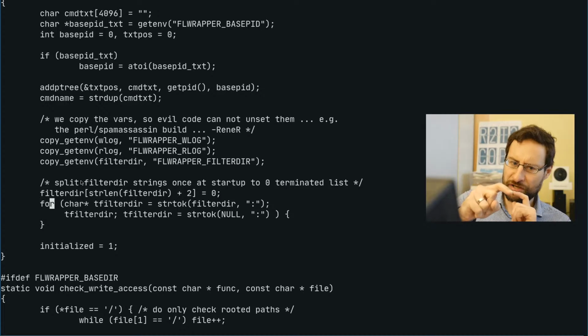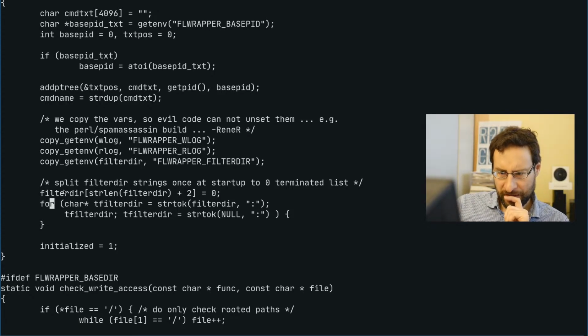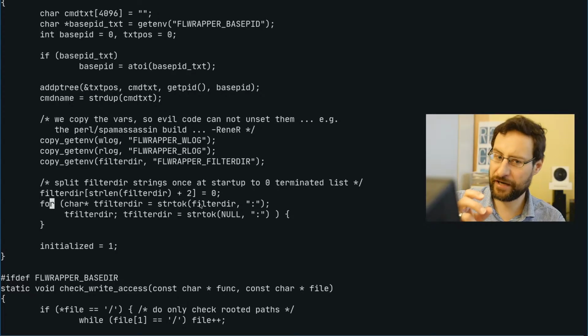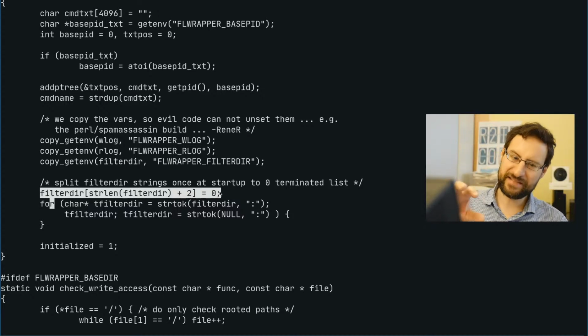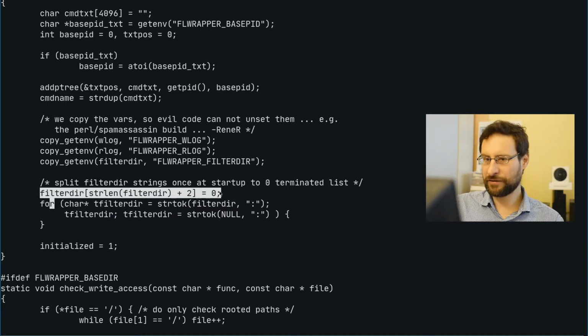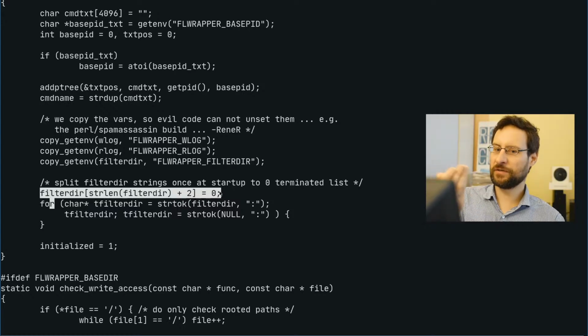So we still tokenize that, and the point of that is that we have a zero termination. But for the string compare in the file access, we need to replace the colon, our directory path separator. We need to null terminate all those strings, and then we need an extra null terminator. So basically getting rid of this additional array to store the pointers and scan all the tokens linearly, but without the copy and without the string retokenizing. That surely must be faster, right?